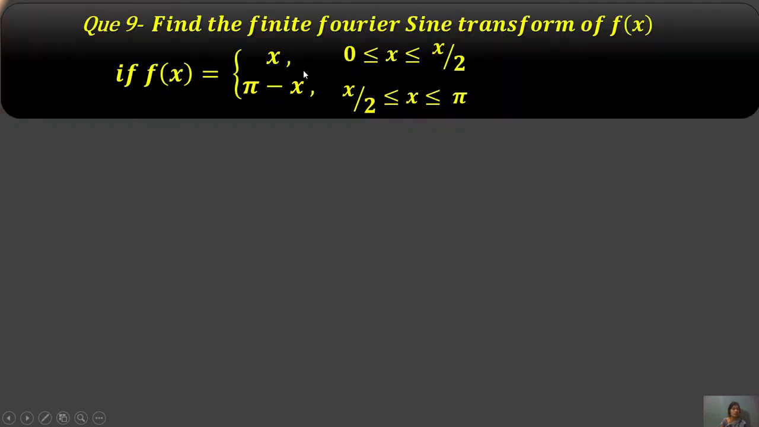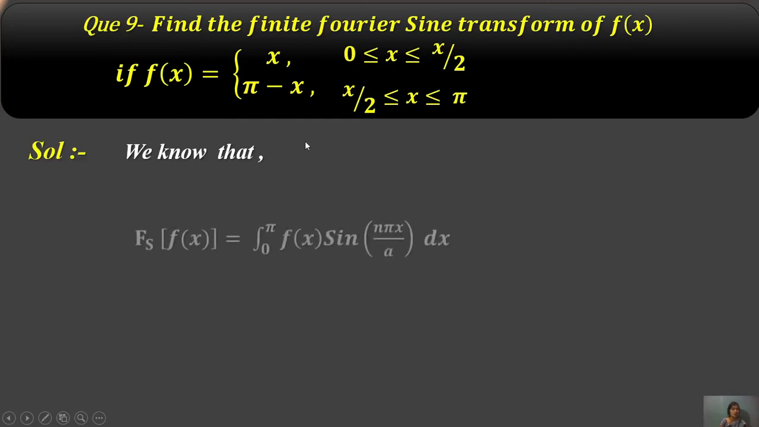Next question: find the finite Fourier sine transform of f(x), where f(x) equals x for 0 ≤ x ≤ π/2, and π − x for π/2 ≤ x ≤ π. Sometimes it will be given as x, sometimes as π − x, and the limits change, meaning the integration is generated from 0 to π. Okay, what is the solution?